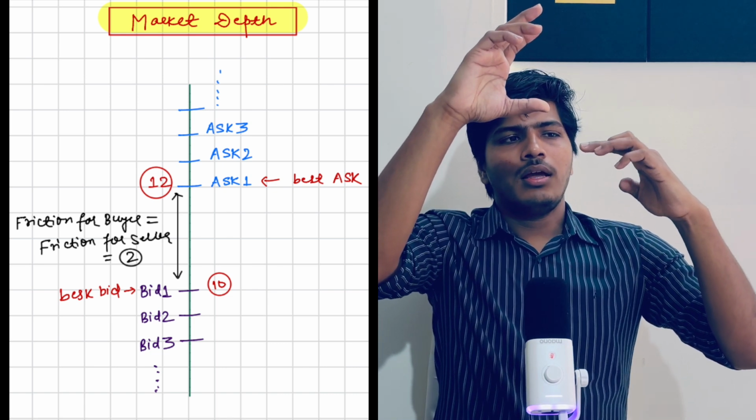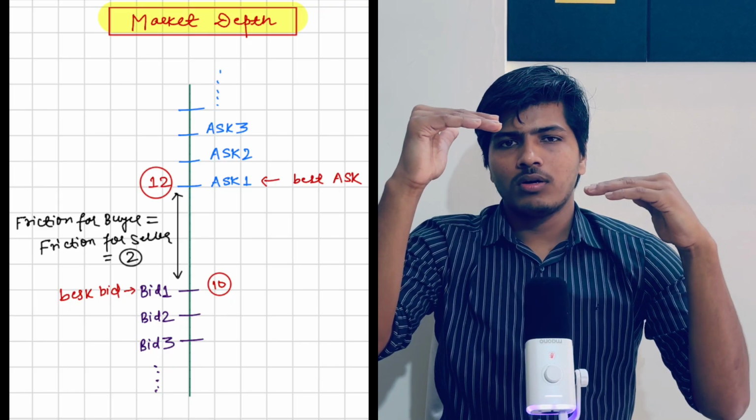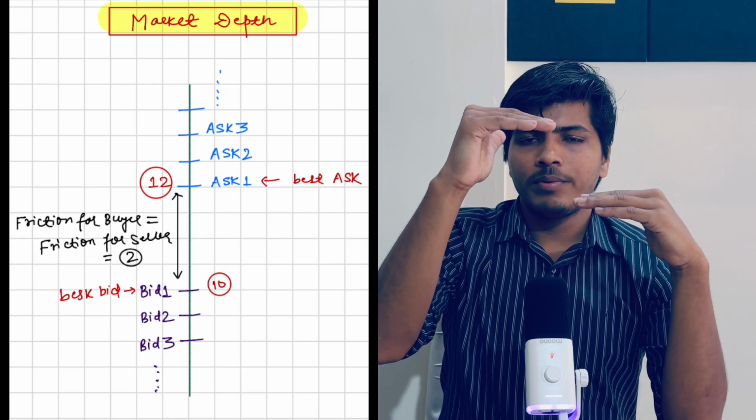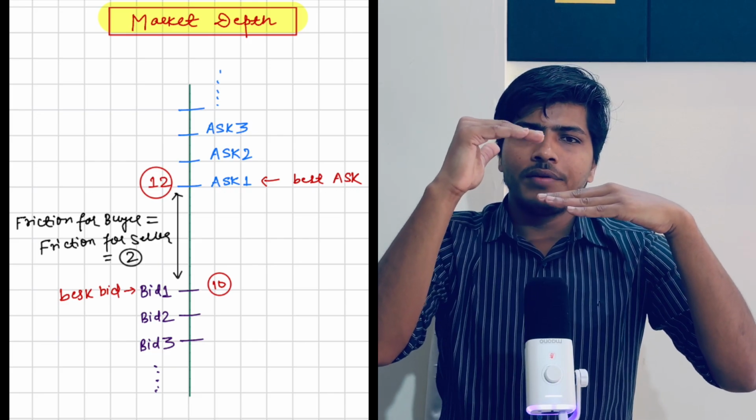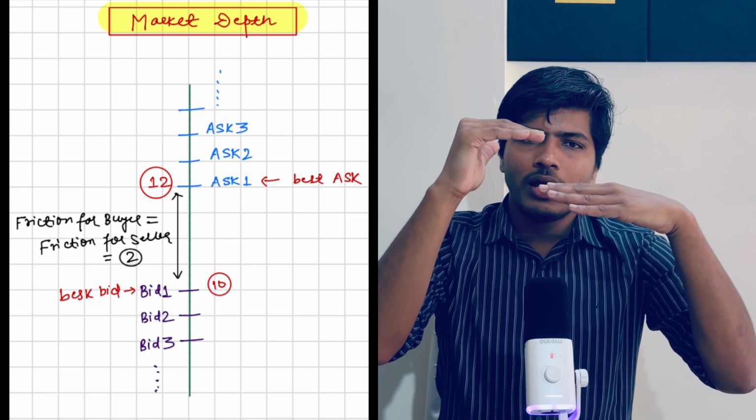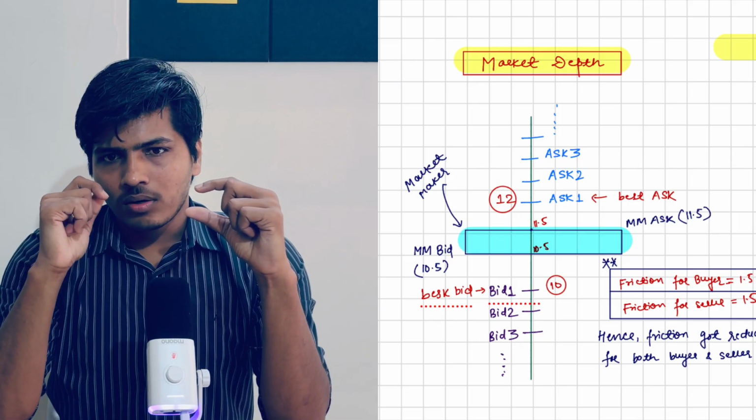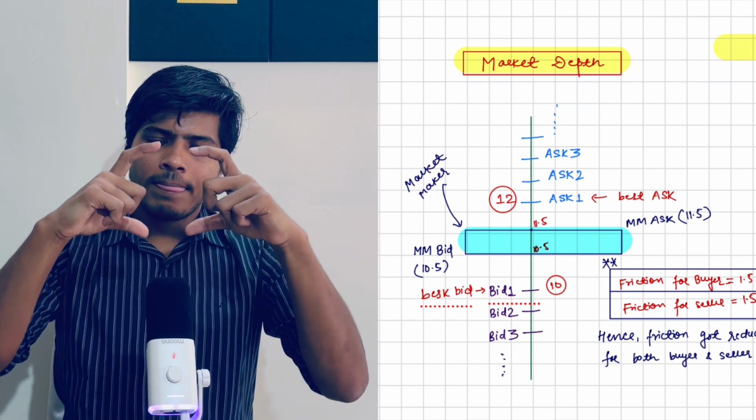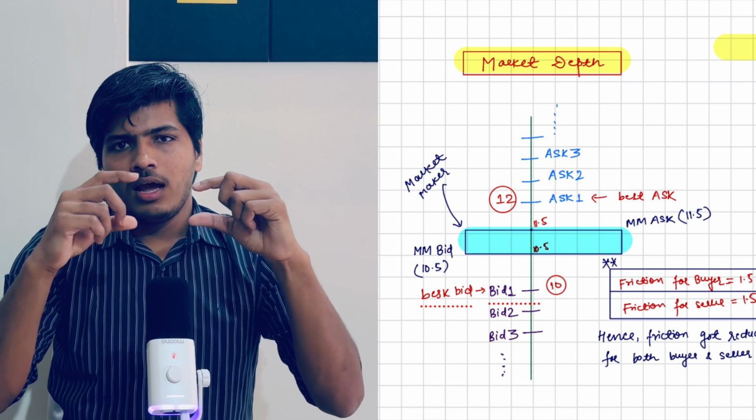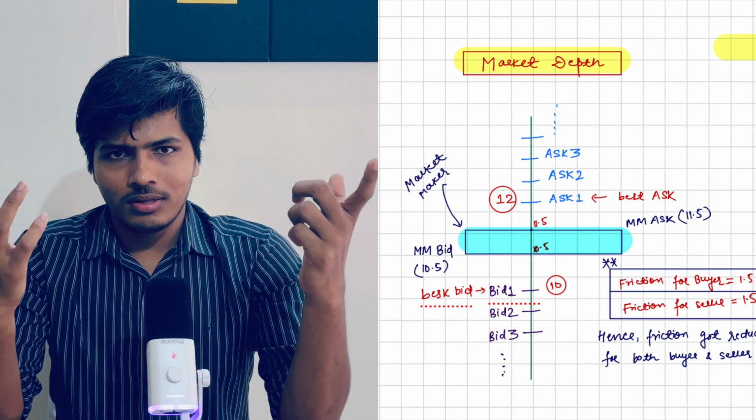So this is the bid and this is the ask, and let's suppose that for a particular stock the ask is 12 rupees and the bid is 10 rupees, and these 2 rupees are the friction because of which trades are not being executed. What market makers do is, they come into these 2 rupees and quote a bid and ask in such a way that it reduces the friction for both the buyers and the sellers, and the difference between the bid and ask is what market makers actually make in reality.